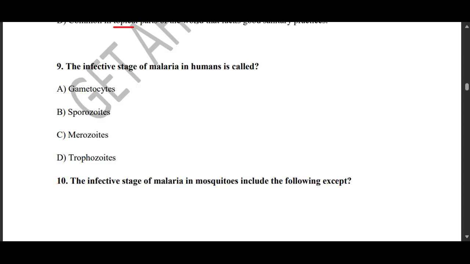Now, the infective stage of malaria in humans. Remember, humans are infected when bitten by a female Anopheles mosquito, which tends to inject sporozoites into the bloodstream. These sporozoites will travel rapidly to the liver, where they are going to initiate the pre-erythrocytic cycle of Plasmodium species. So we can say that the infective stage of malaria for humans is the sporozoites.